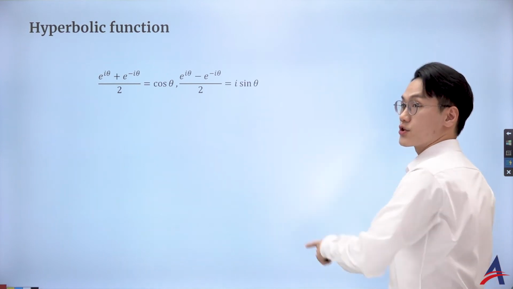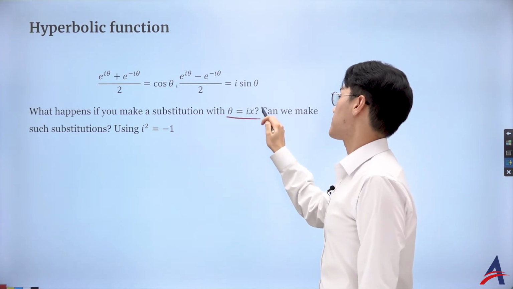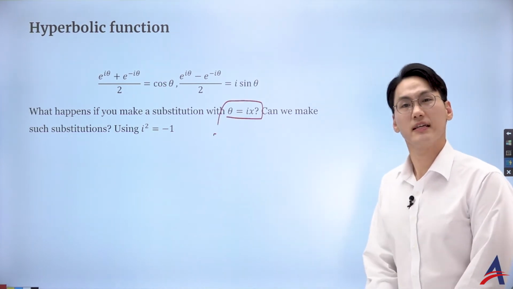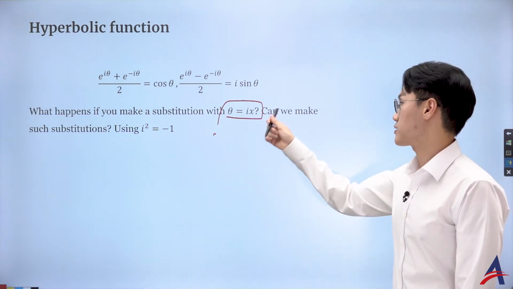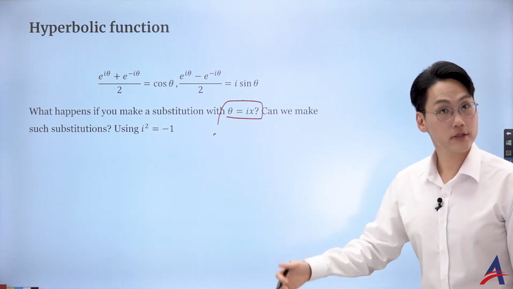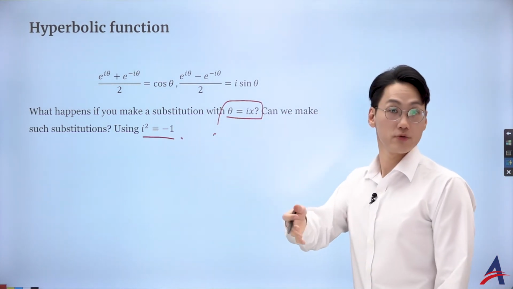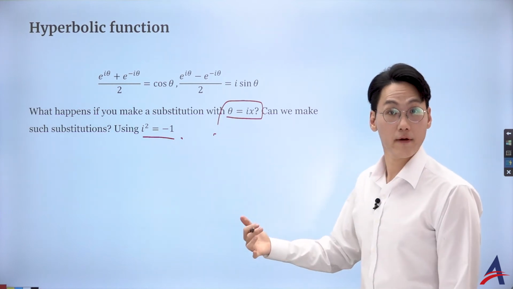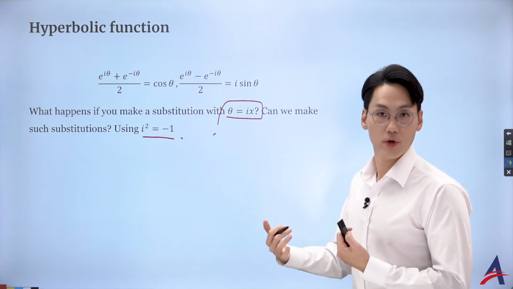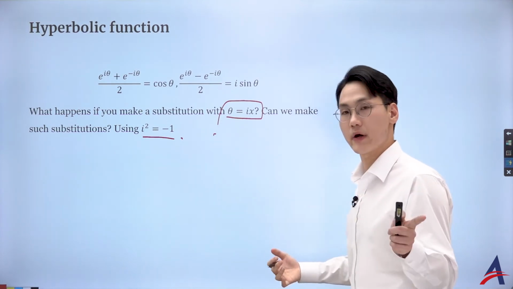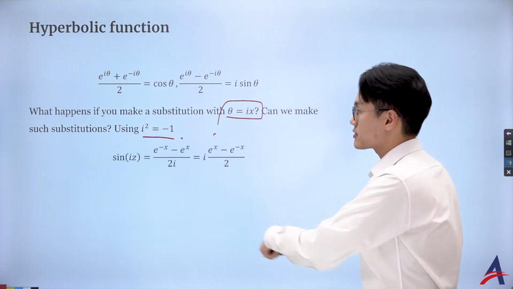So that is the discussion we had, isn't it? But this time, I'd like to make a fancy substitution for theta. I'm going to substitute with ix, where i is the imaginary number and x is a real number. Let's see what we get. We know i squared is negative 1. Yes, you might say, is it possible? Is it okay for me to substitute with ix? Shouldn't I define things if I wanted to work with the imaginary number? You're absolutely right. Obviously, we can investigate further. But let's suppose it is true.